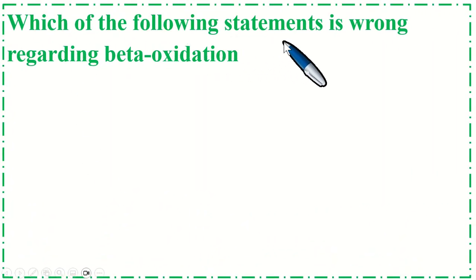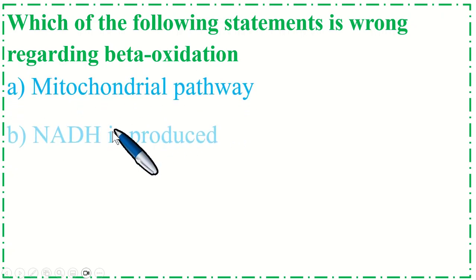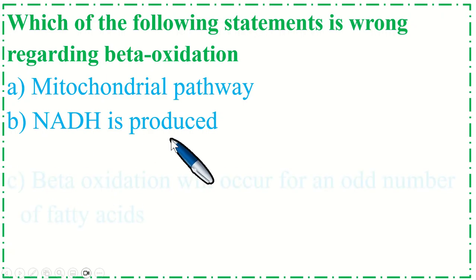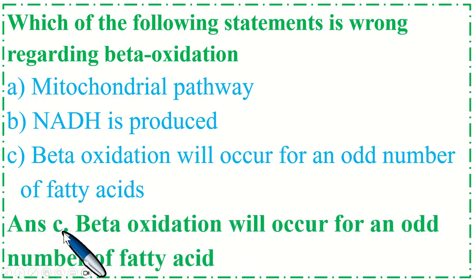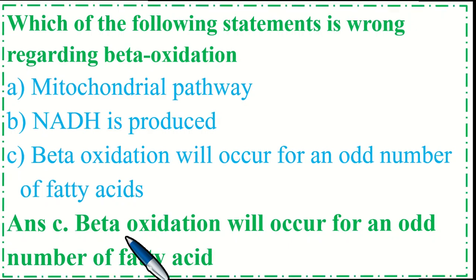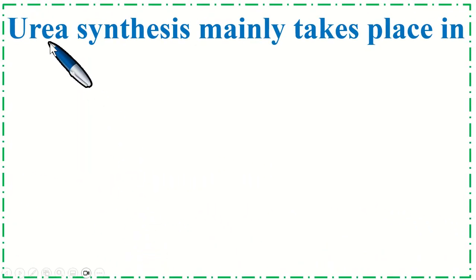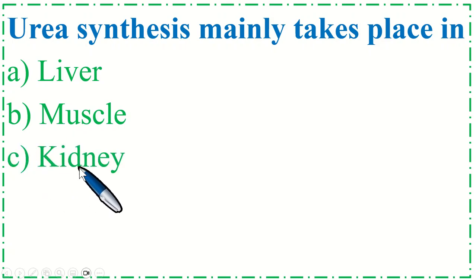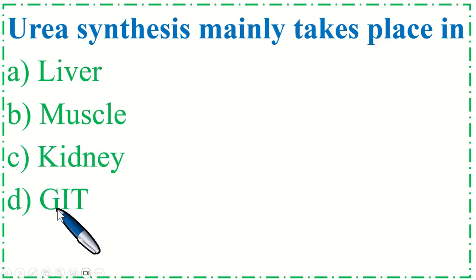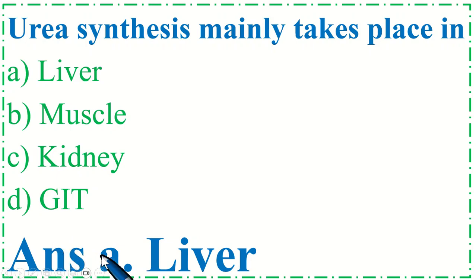Which of the following statements is wrong regarding beta oxidation? Option A mitochondrial pathway, B NADH is produced, C beta oxidation will occur for an odd number of fatty acids. Correct option is C. Urea synthesis mainly takes place in option A liver, B muscle, C kidney, and option D GIT. Correct option is A liver.